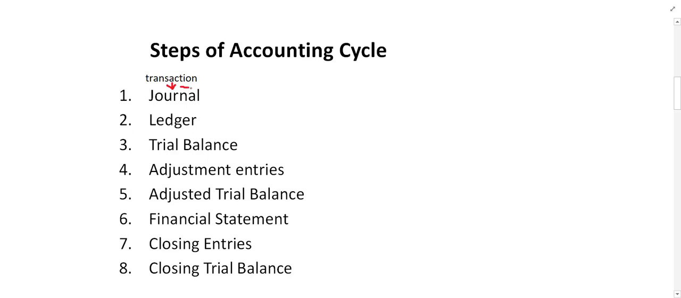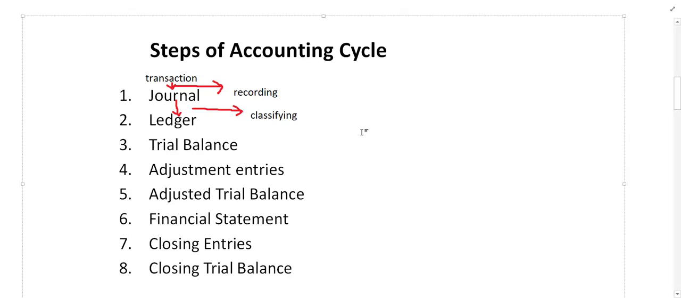If we want to record the transactions in the journal, this step simply can be called recording. So this step is called recording. After recording in the journal, the next step is to transfer it to the ledger. This step simply can be called classifying. Classifying simply means transferring the data or the entry from the journal to the ledger.